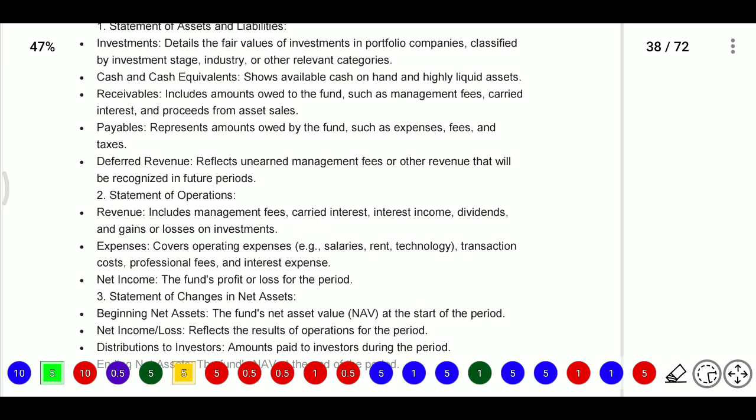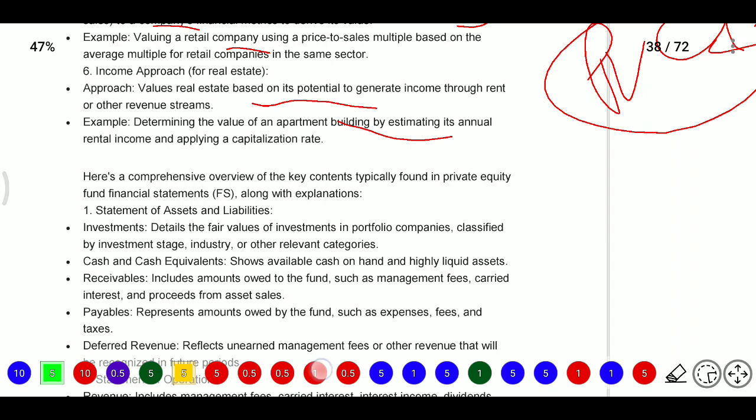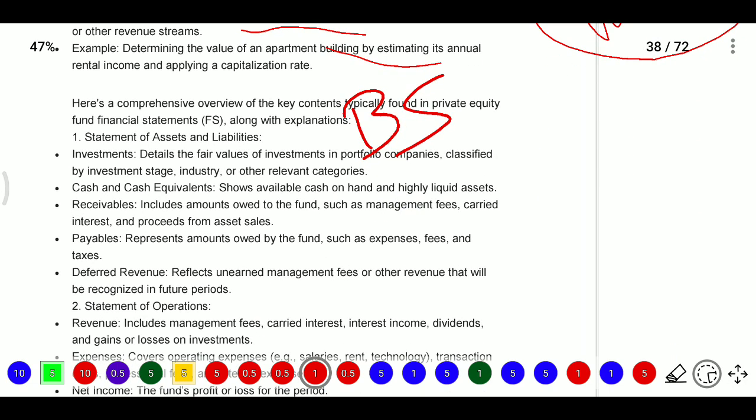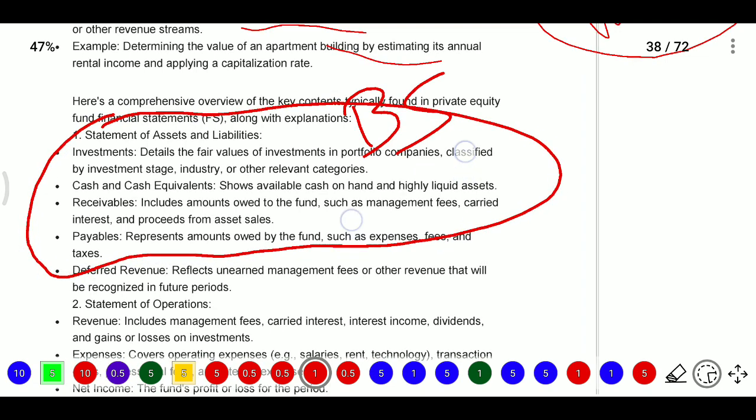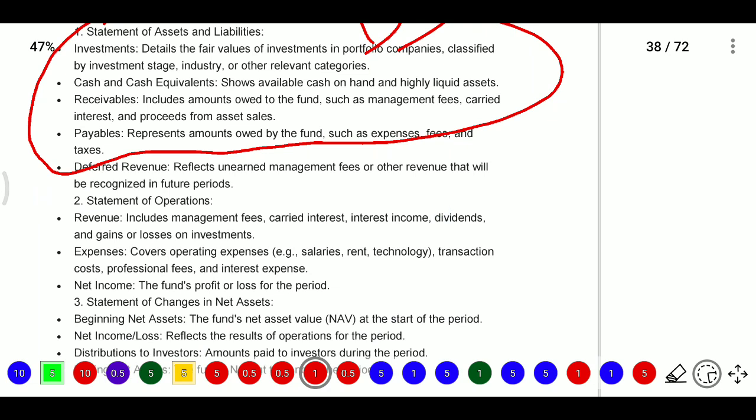Next, after the statement of assets and liabilities, we have the statement of operations. The statement of assets and liabilities is, in our language, the balance sheet. So in the balance sheet the main items are investments, cash and cash equivalents, receivables, payables and deferred revenues. After that, the statement of operations.